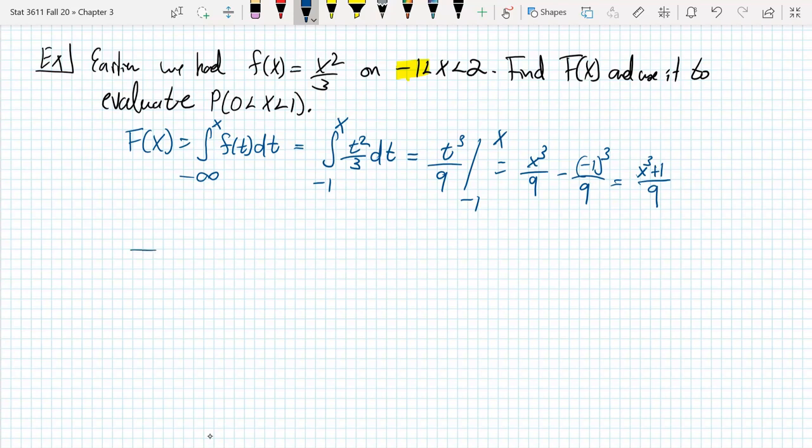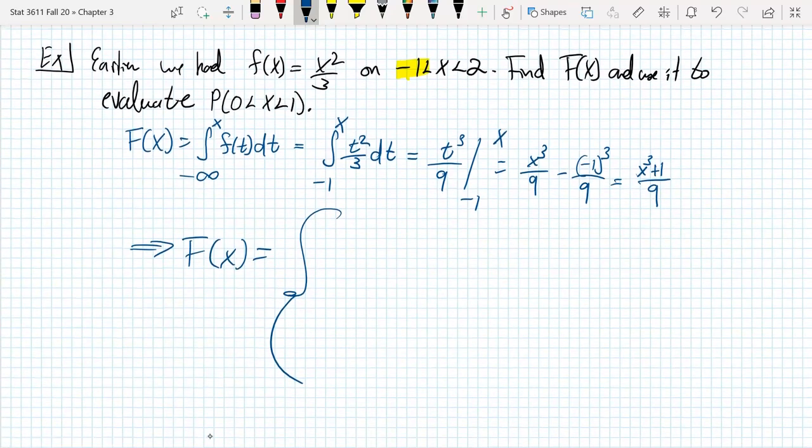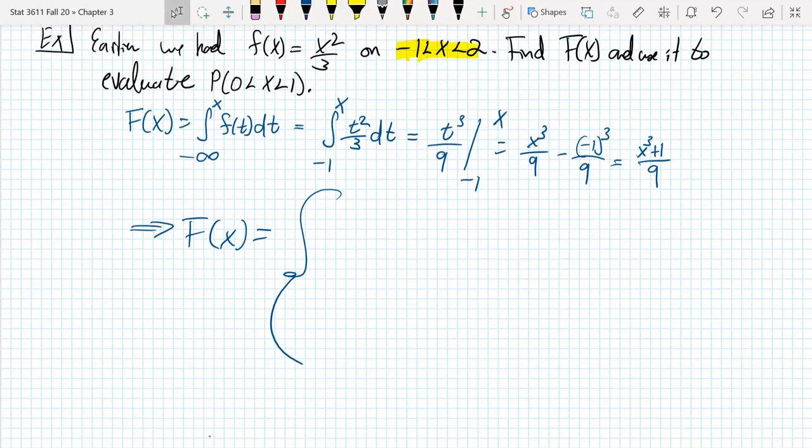So what is the CDF capital F of x in the continuous case here? The CDF is, let me start with the middle. This x cubed plus 1 over 9 only holds for these x values, because that's where that integral is valid. So this is x cubed plus 1 over 9 as we go from minus 1 to 2, okay?